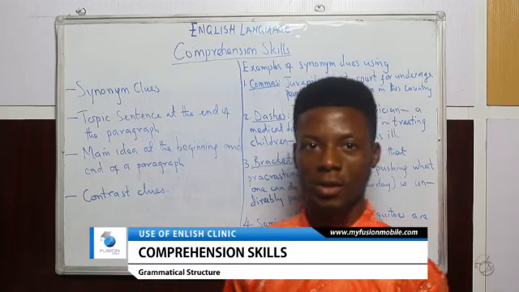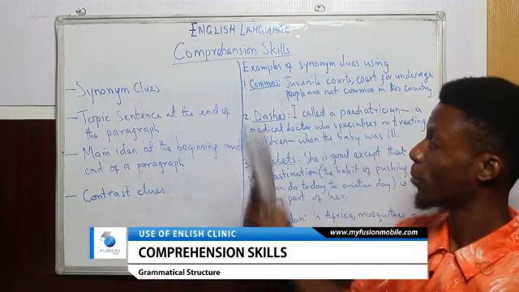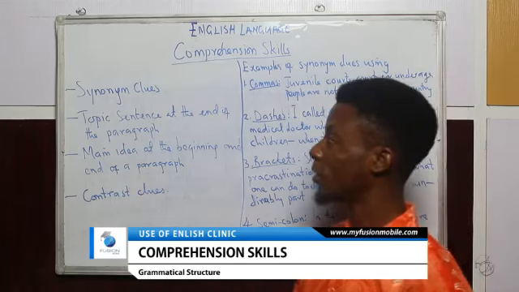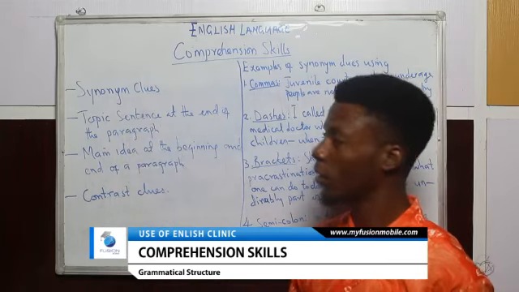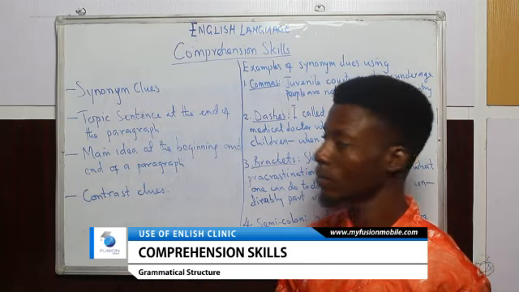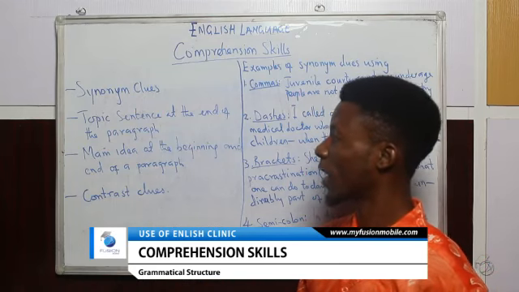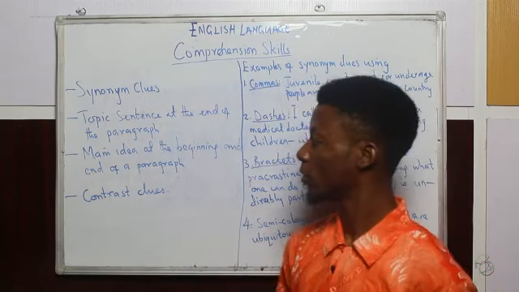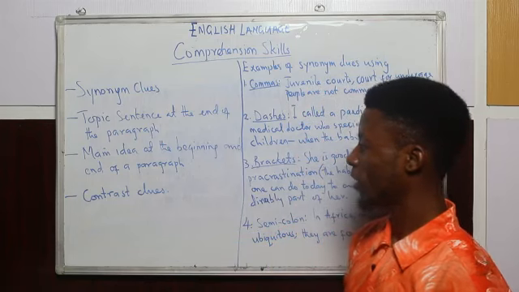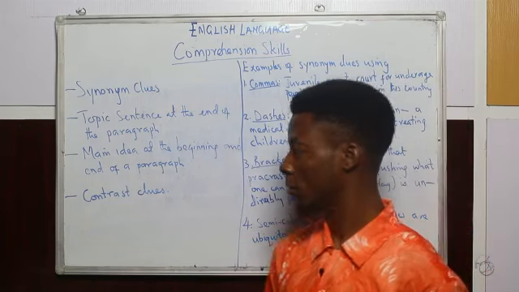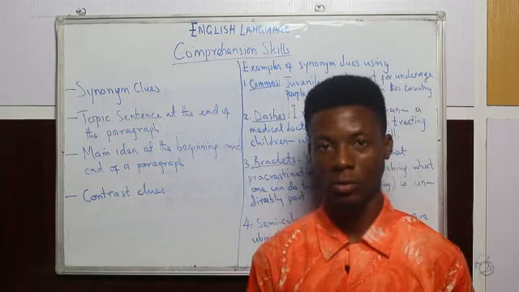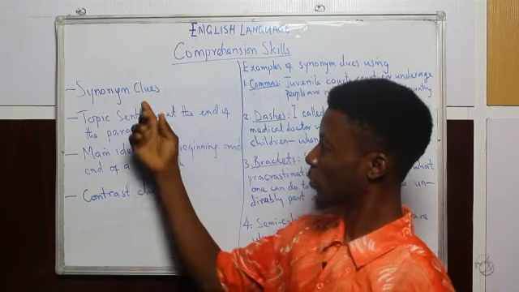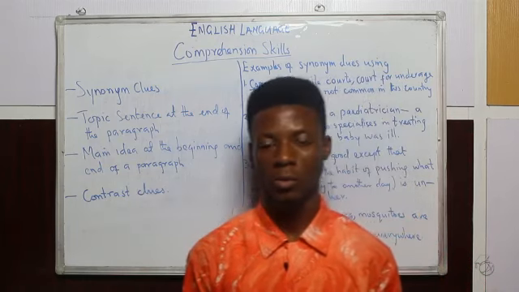We are going to be discussing the topic comprehension skills, and the outlines for today are synonym clues, topic sentence at the end of the paragraph, main idea at the beginning and end of a paragraph, and contrast clues. Firstly, we'll be taking the synonym clues.